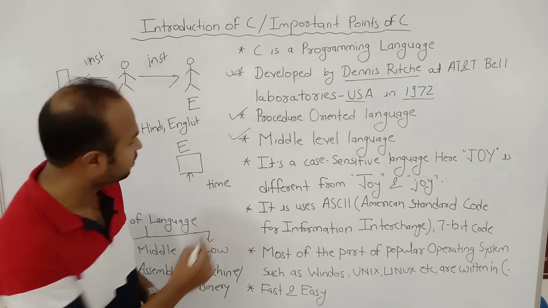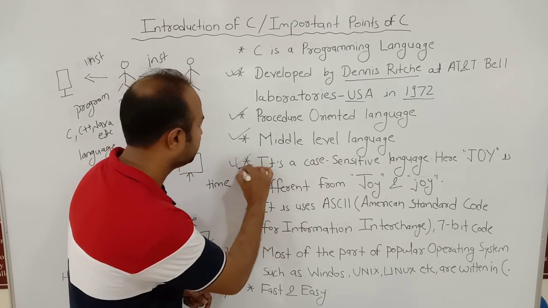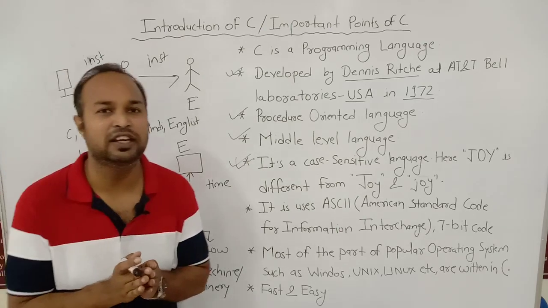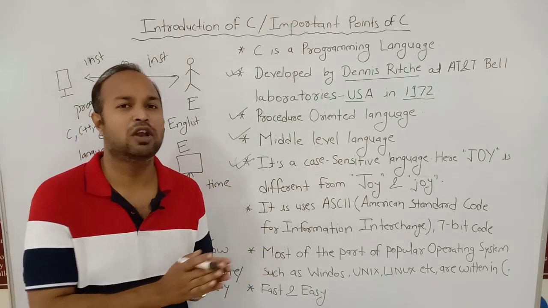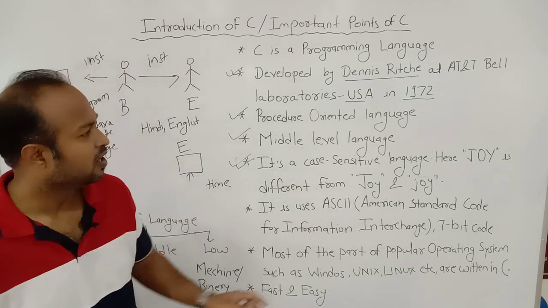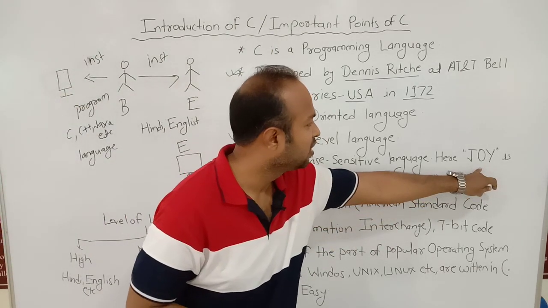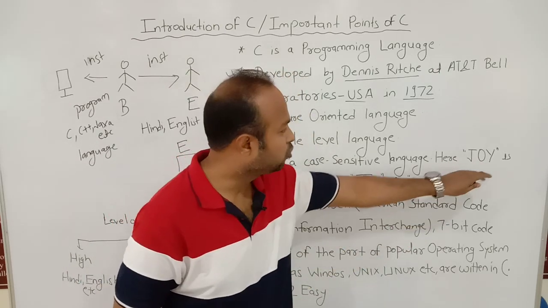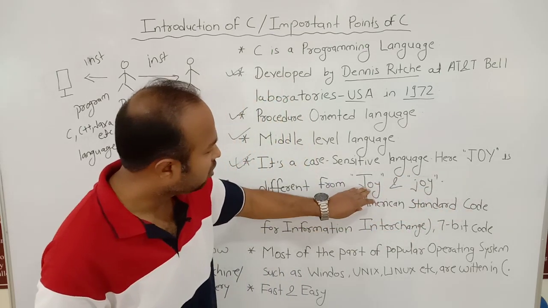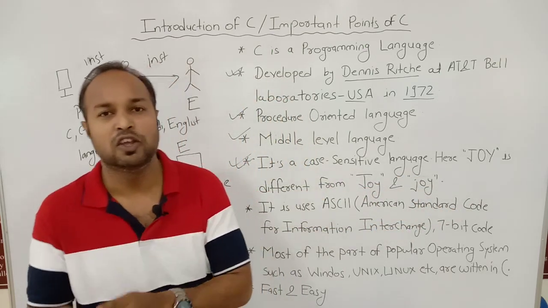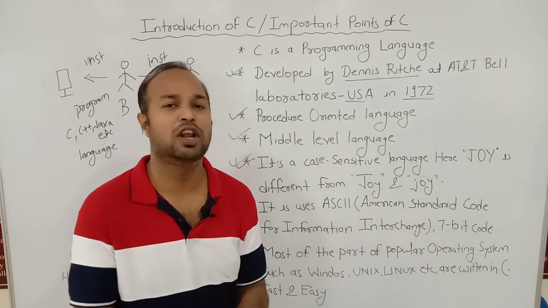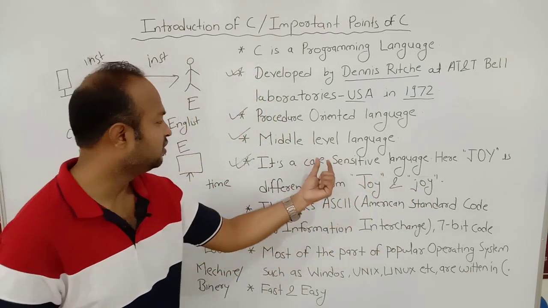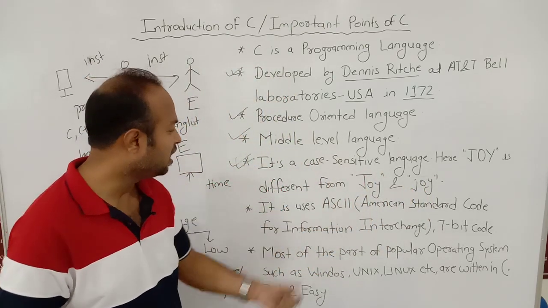Then our next point is, C is a case sensitive language. What do you mean by case sensitive language? Here capital alphabets and small alphabets are considered differently. For example, here joy is written three times. Here each joy is different from another joy. Here joy is written in capital alphabets, here in a combination of capital and small alphabets, and here in small alphabets. This is a case sensitive language. This is one of the properties of C language.